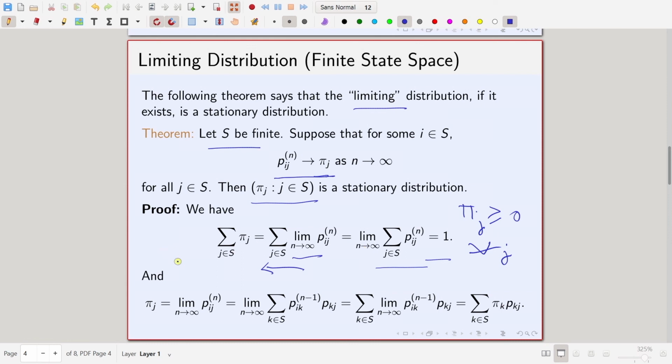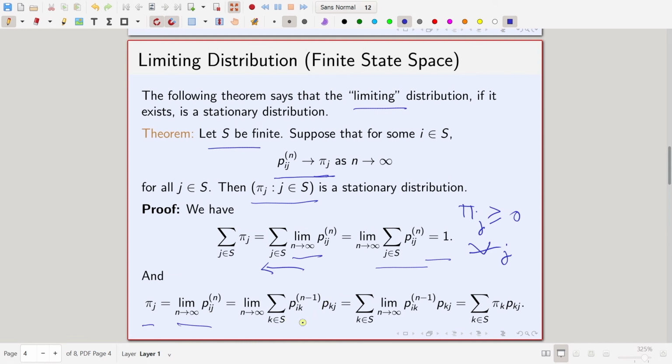So, the condition that summation pi j is equal to 1 is also satisfied. Now, we will have to show that pi P equals pi. For that, again pi j is equal to limit n going to infinity Pij^n, which is equal to limit n going to infinity.